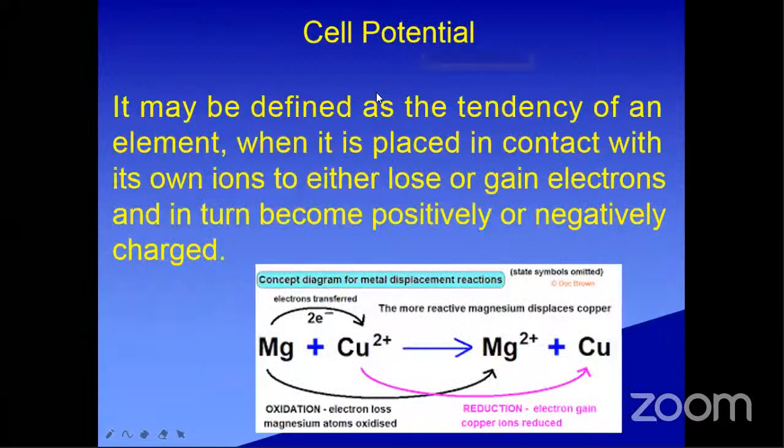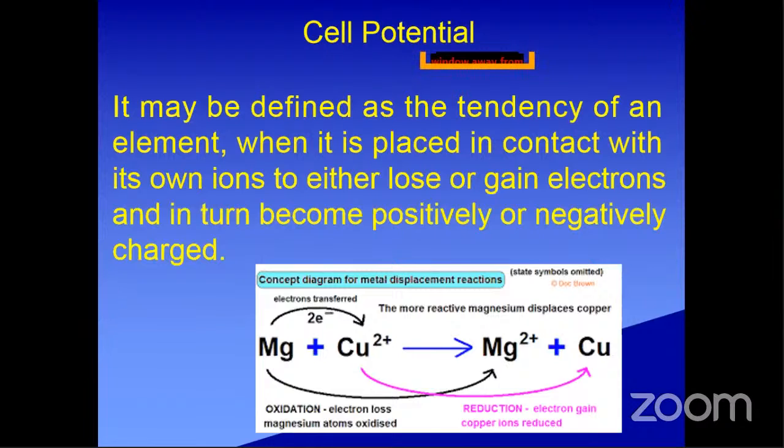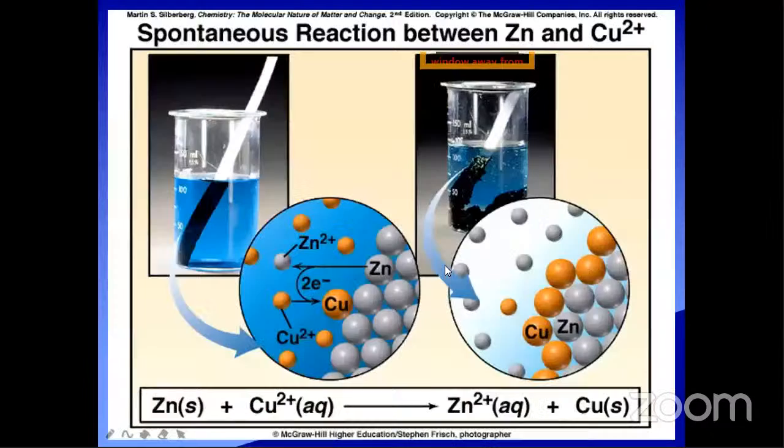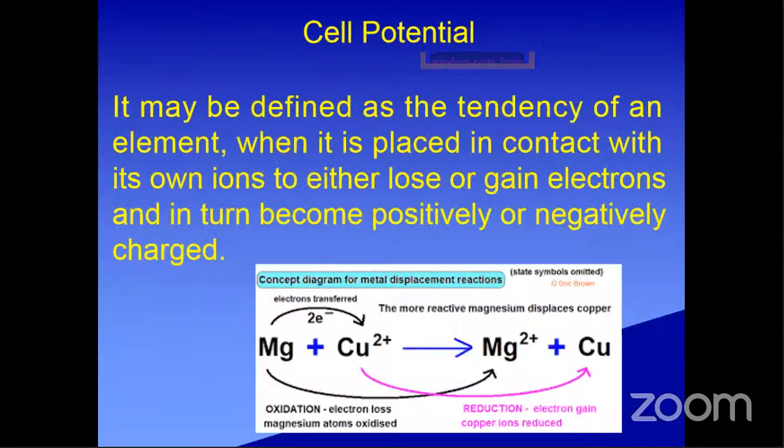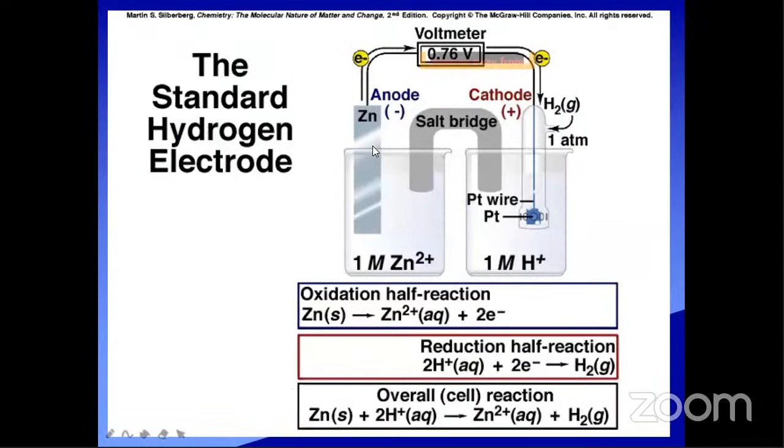Now, cell potential. We will discuss cell potential. What is cell potential? Any electrode, not only metal, non-metal also. Fluorine and chlorine are non-metals. Zinc, copper, silver, aurum are all metals. Whatever the electrode, metal or non-metal, when it is dipped in its own ions, for example the copper electrode or zinc electrode,